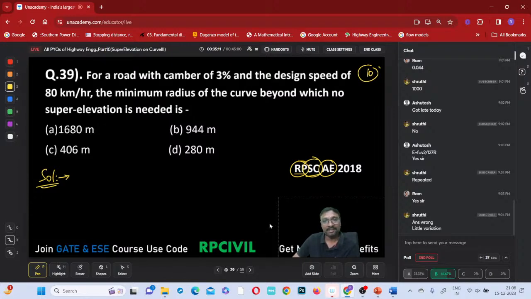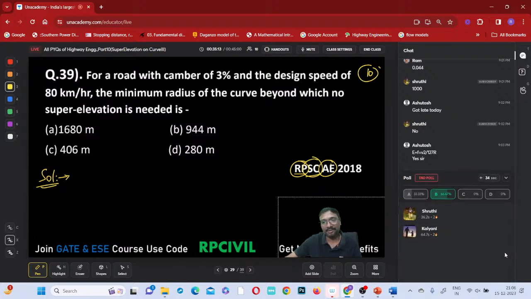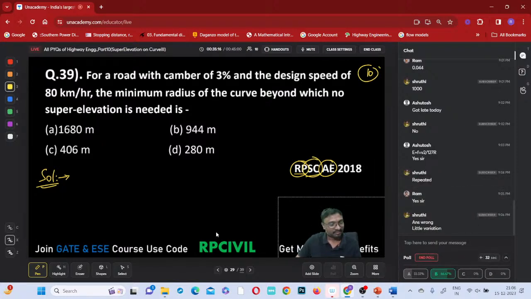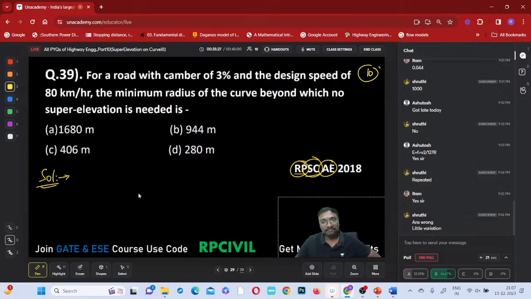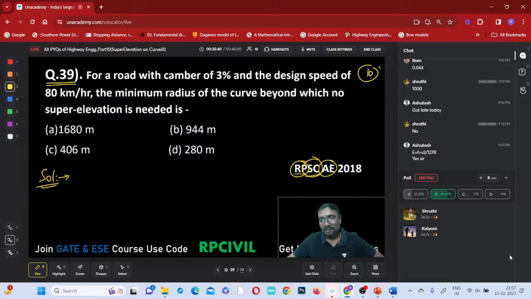But large variation is not acceptable. Only Shruti and Kalyani answered. What about the others?